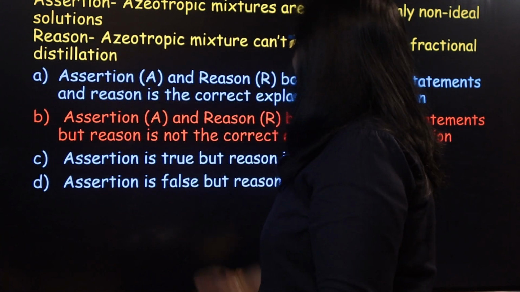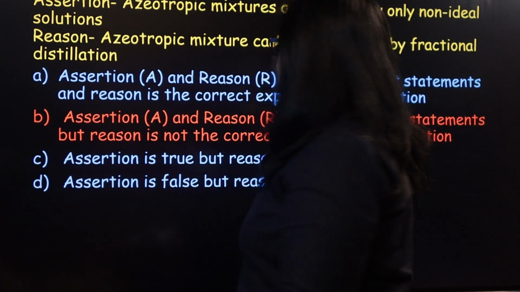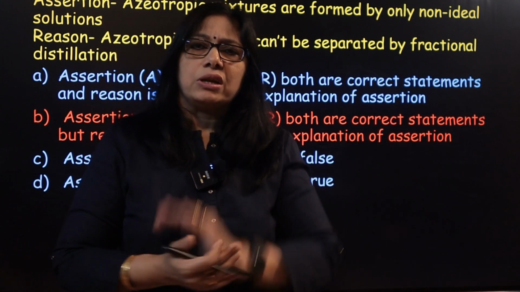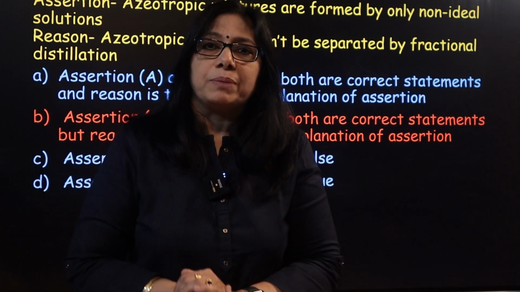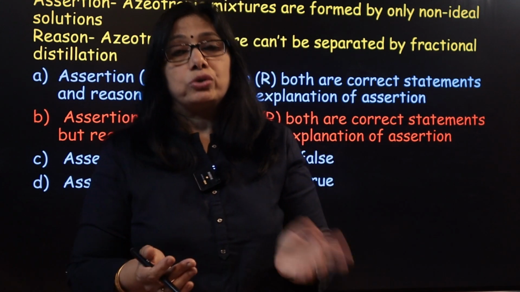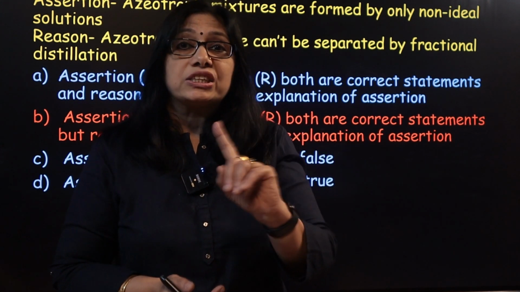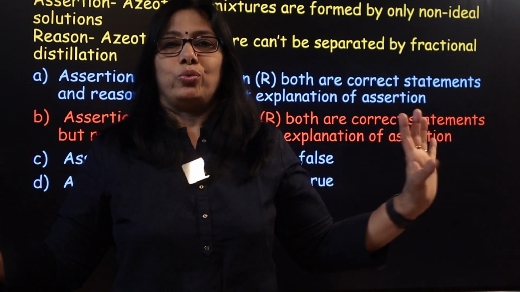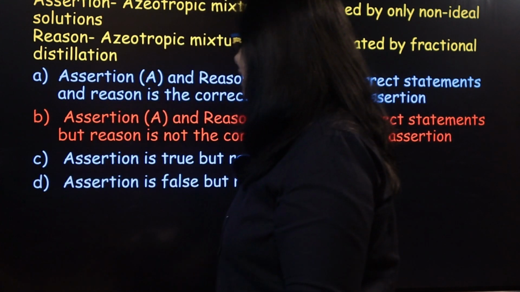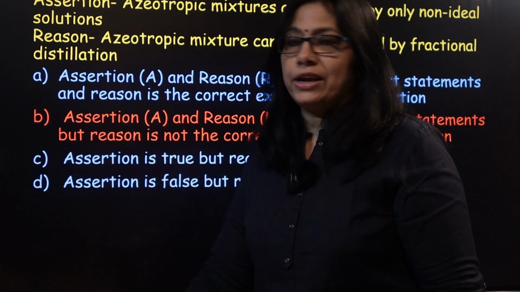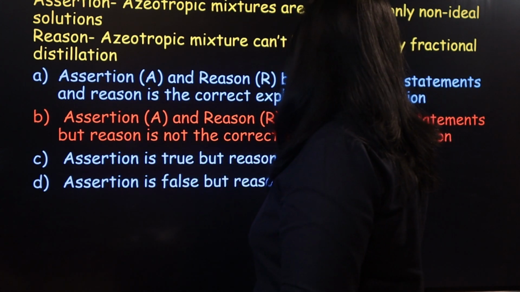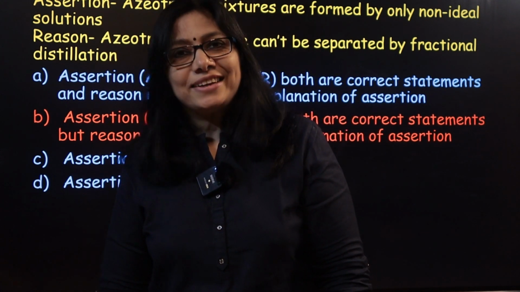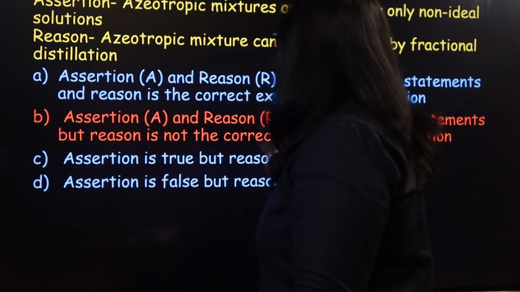What about reason? Azeotropic mixture cannot be separated by fractional distillation. Yes, they boil at a constant temperature, so cannot be separated by fractional distillation. That is also true. And reason is not the correct explanation of assertion. They are individually true. So the answer is option B. Clear? Assertion and reason both are correct, but reason is not the correct explanation of assertion. Right? Great. Next.